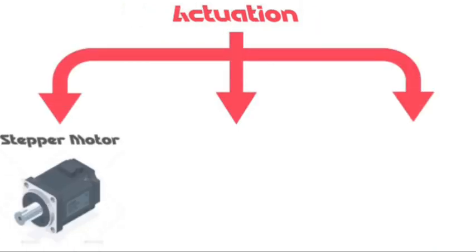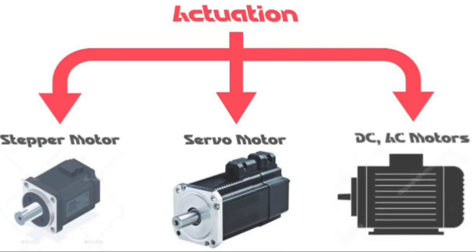Actuation is mostly concerned with motors, so except for Alexa, I can't give any examples of a robot that doesn't move. So basically actuation is about moving. Some of the most used motors in our environment are the stepper motor or the servo motor, which is basically a stepper motor with an encoder connected to it, or a DC or an AC motor, which are mostly used in conveyors or heavy duty robotic arms.